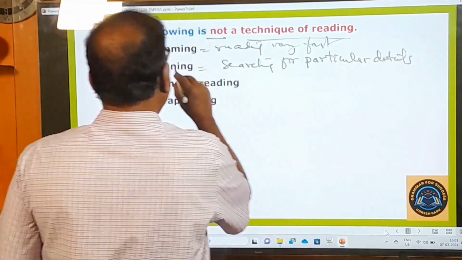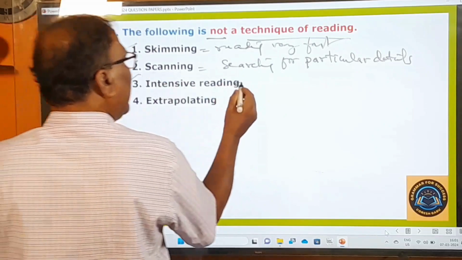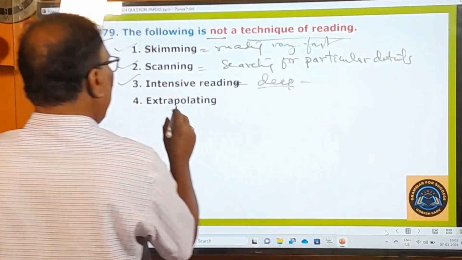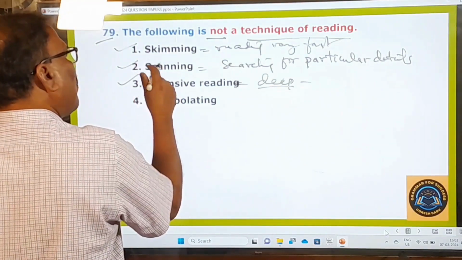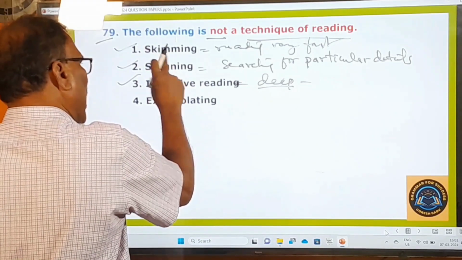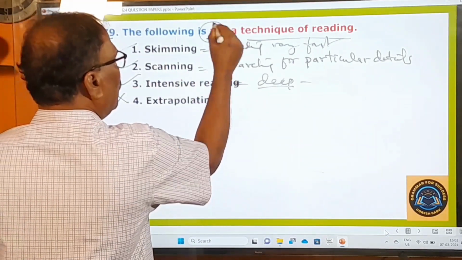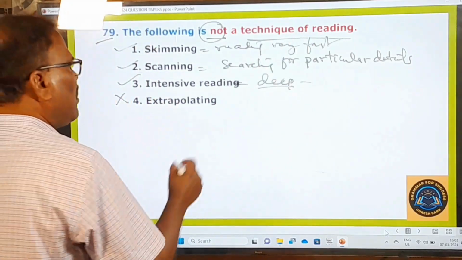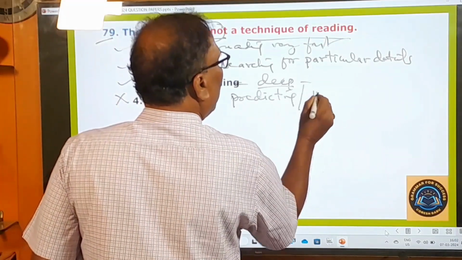That's called scanning. This is also a technique of reading. Intensive reading, deep reading, extrapolating. So the first one, second one, third one are techniques of reading, and this fourth one is not a technique of reading. Here he is asking you for something that is not a technique of reading. So this extrapolating. Extrapolating means predicting, inferring,